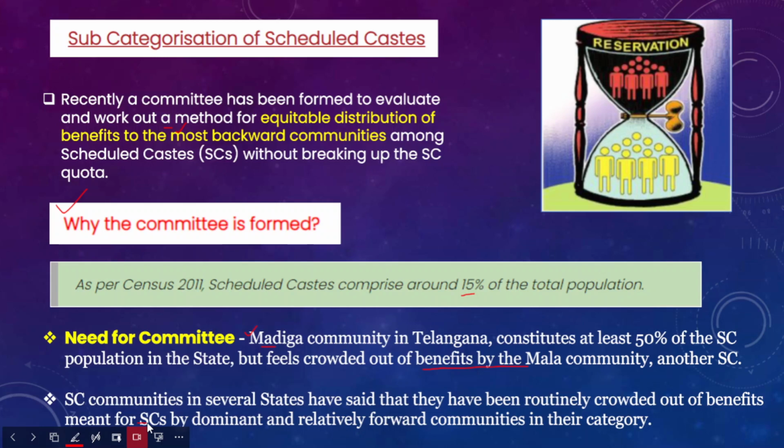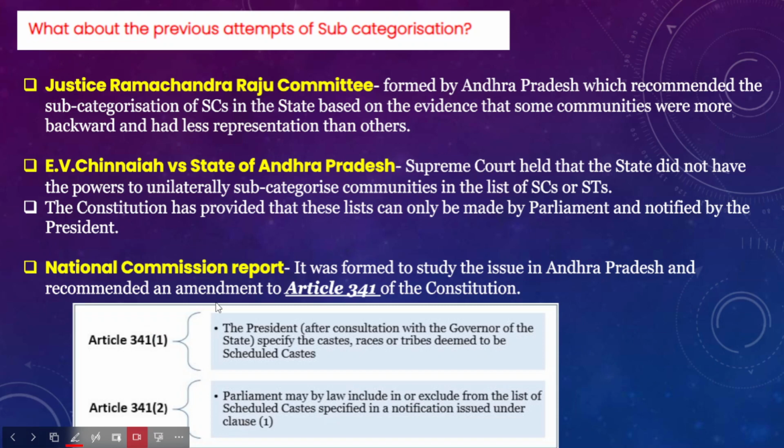Within this category, the 15% reservation benefits have been benefiting the progressive community within SCs. Therefore there is a need for equitable distribution of the reservation benefits to all caste groups within scheduled castes, scheduled tribes or other backward classes. For this reason there was a separate committee for the subcategorization within SCs.